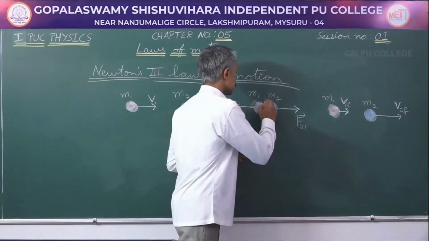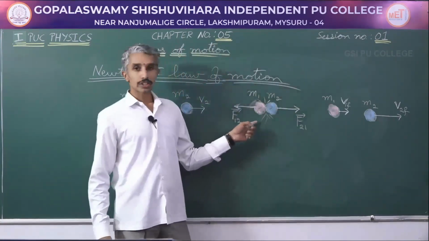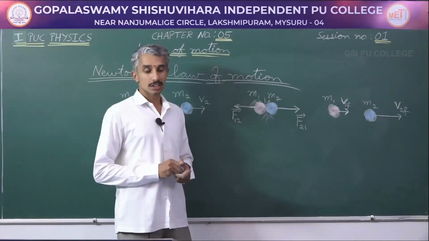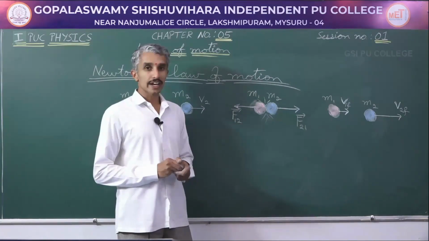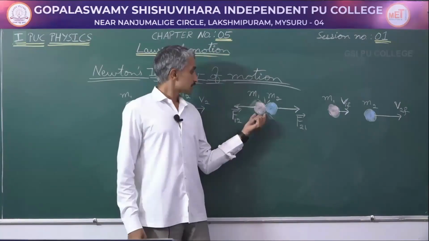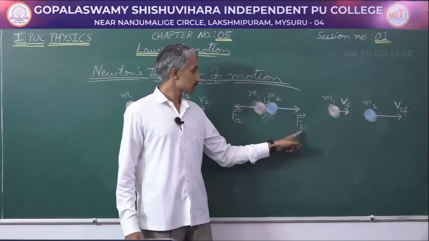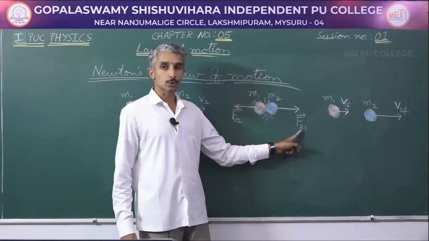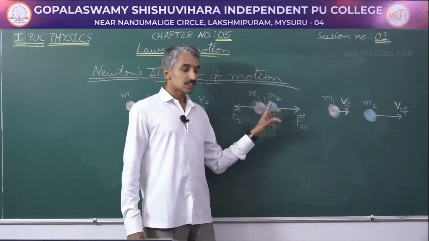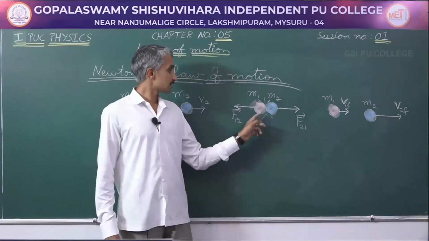When there is collision between these two objects, in this case we see Newton's third law of motion. For every action there is an equal and opposite reaction. When the mass m1 collides with mass m2, it applies a force F21, force on object 2 because of object 1. At the same time, the mass m2 also applies an equal and opposite force on mass m1.